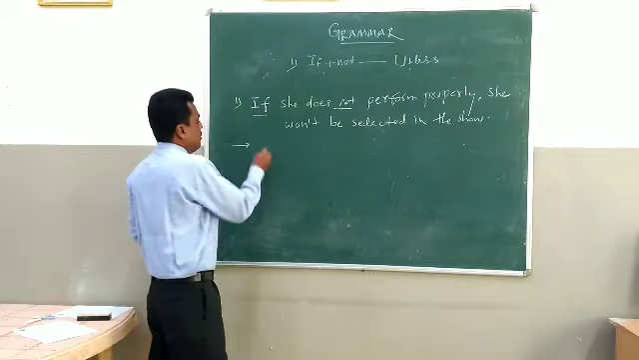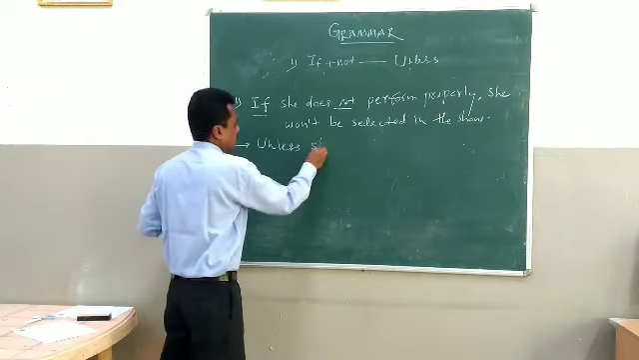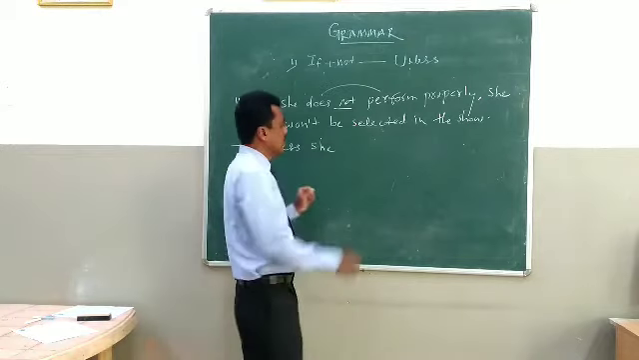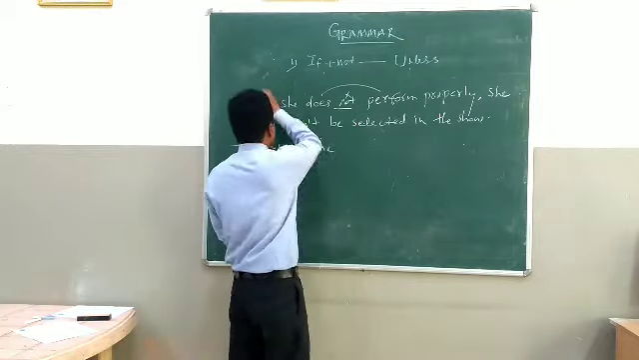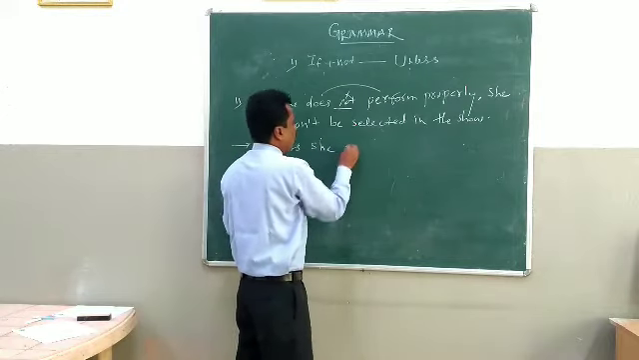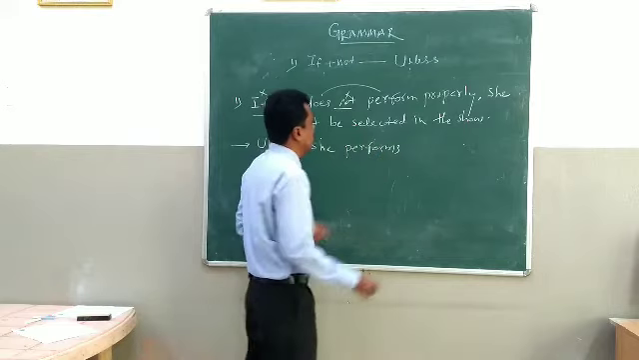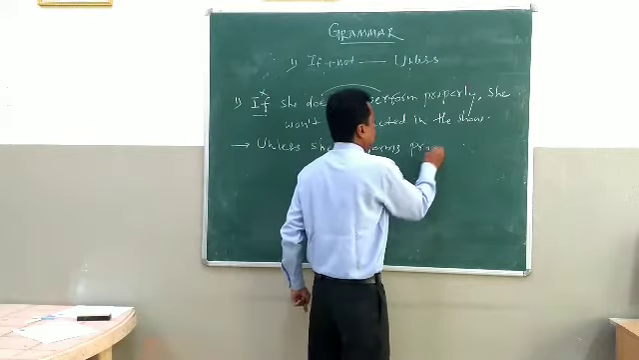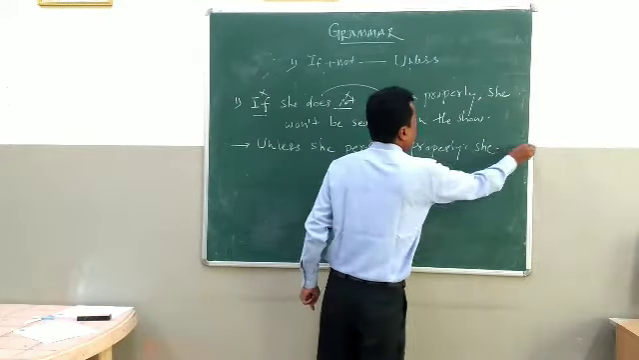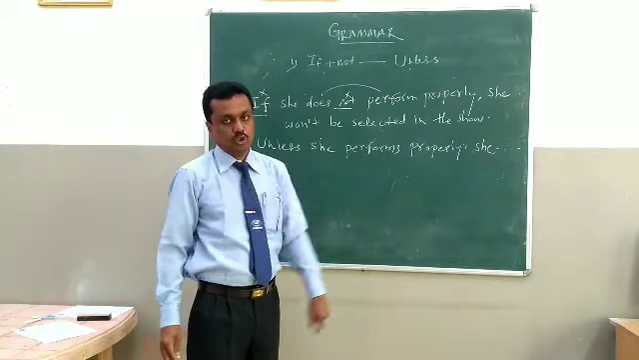So how can we do this one? In place of if, we have used unless. She does, we will modify it to the verb. Not we have to remove, if we have to remove, unless we have taken she, does will go to performs. Unless she performs properly, comma, remaining part of the sentence as it is. She won't be selected in the show.